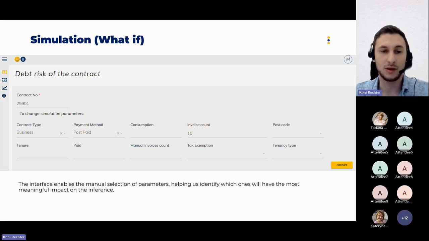And we have the ability to manually pick values, to pick what would happen, for example, if the payment method changed from postpaid to direct debit, or what will happen if the consumption is not 8,000 but 40,000, for example. What will happen then? And so on. The invoice, the tenure, tax exemption, etc.